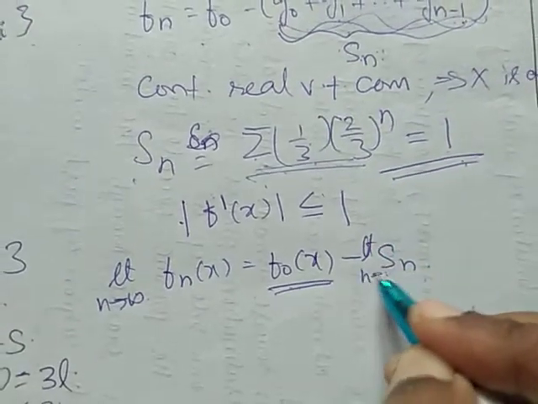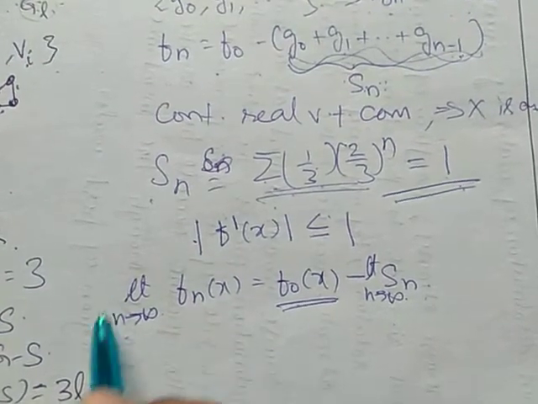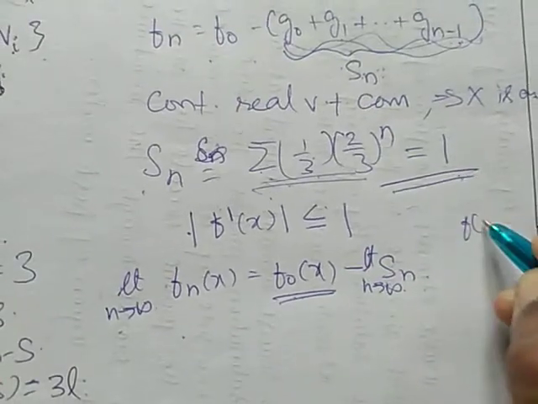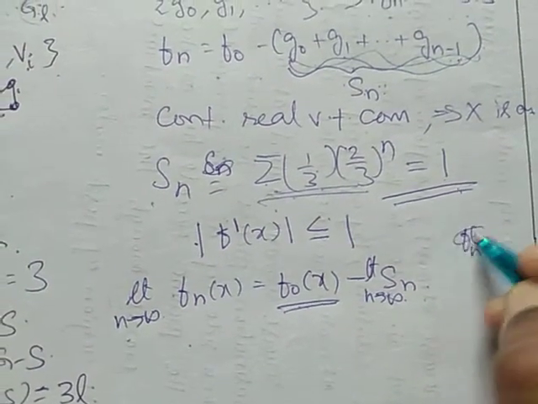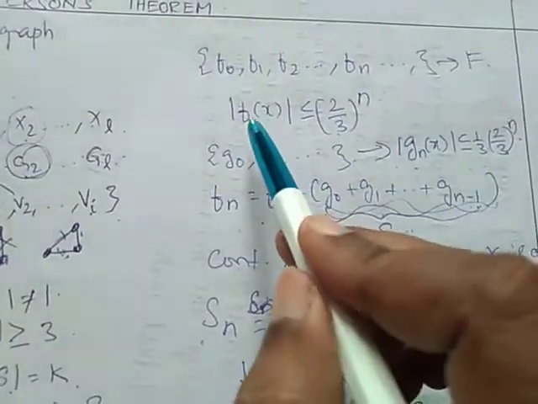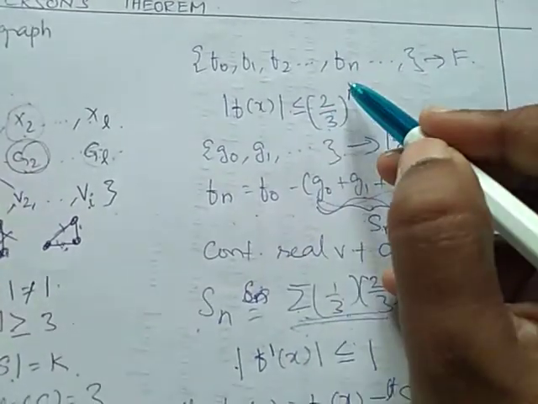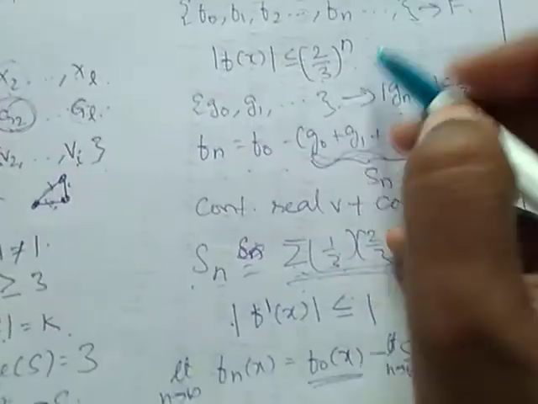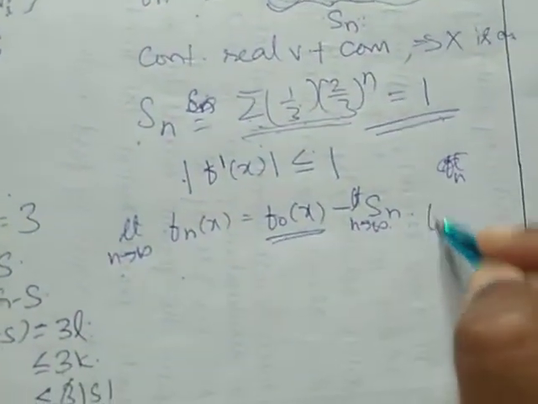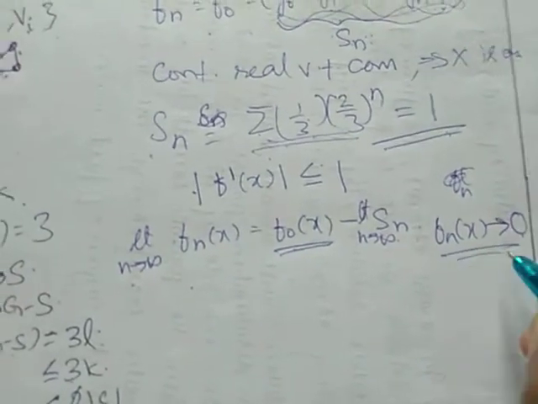Limit of n tends to infinity of Fn of x is 0, because modulus of Fn of x is less than or equal to (2 by 3) to the power n. When n tends to infinity, Fn of x tends to 0.